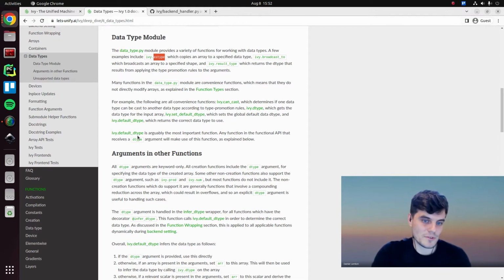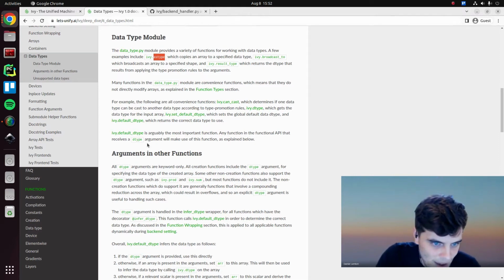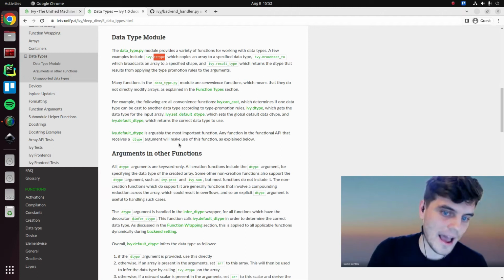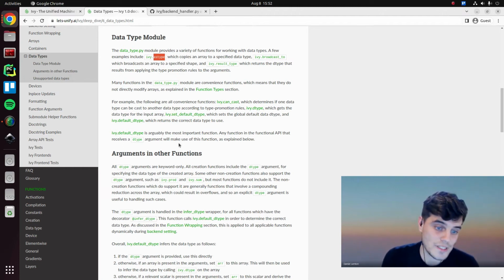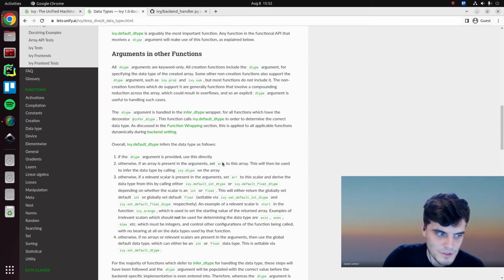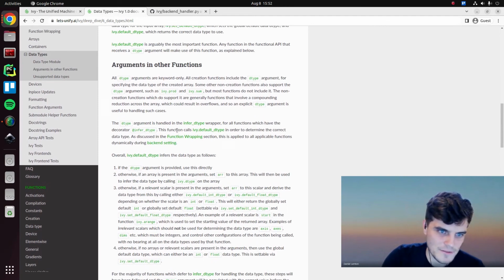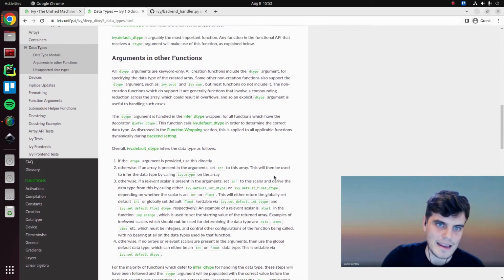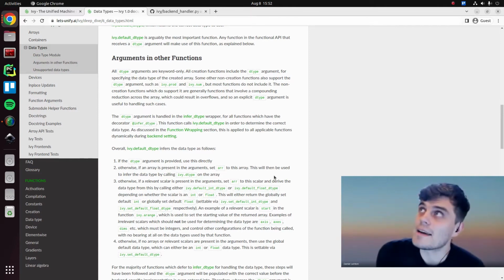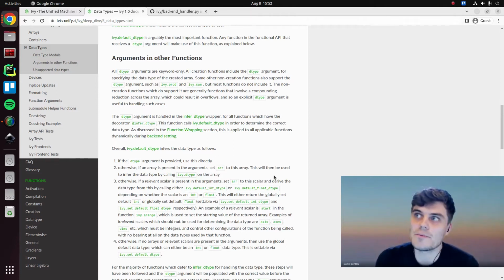And this is probably the most important function because any function in our Ivy functional API which receives a data type argument in the input will make use of this function under the hood, as we explain in the next section. This is the most complex part of the section, so we're now going to explain how we handle data types in any function, and how we do this with some decorated logic and wrapping logic, which solves this for every single function in one place without us needing to keep re-implementing the same piece of logic.